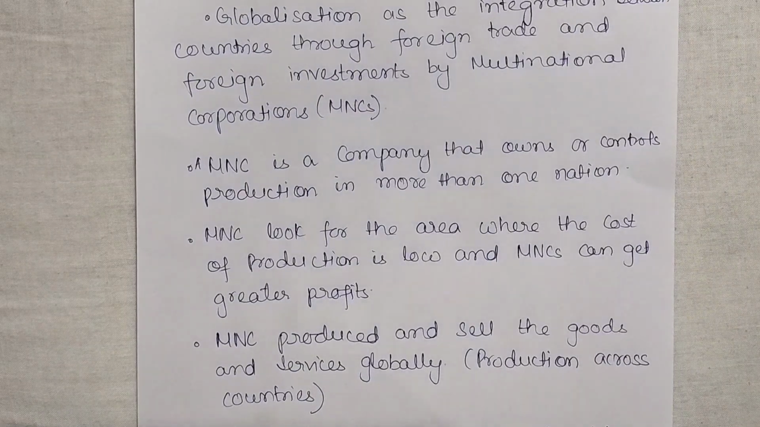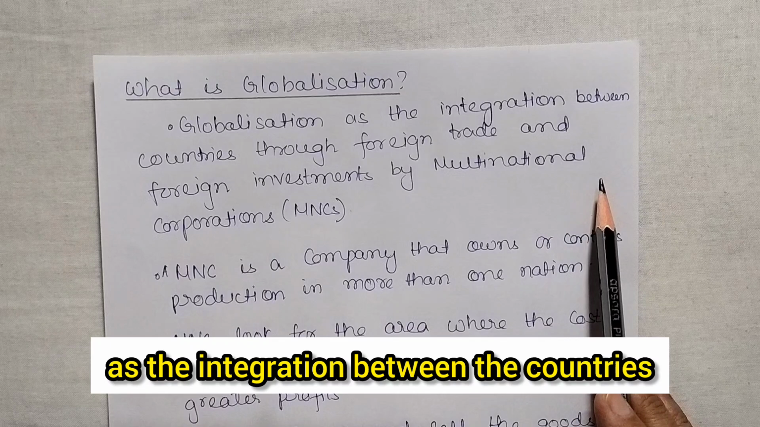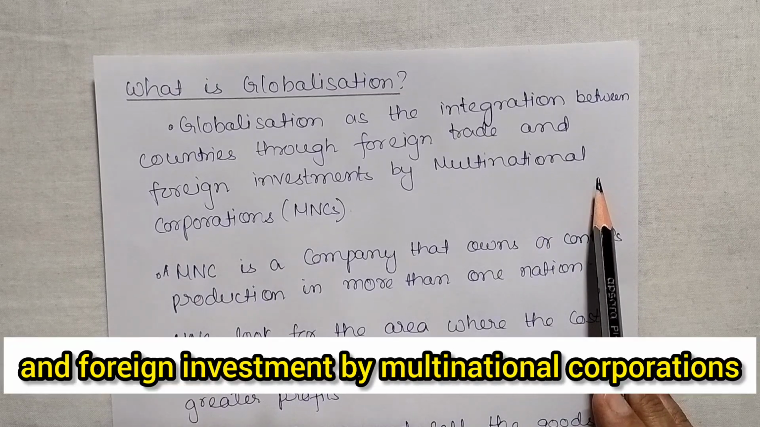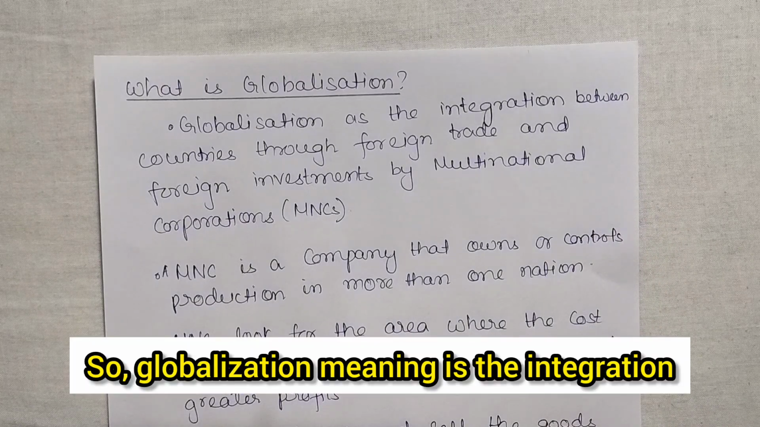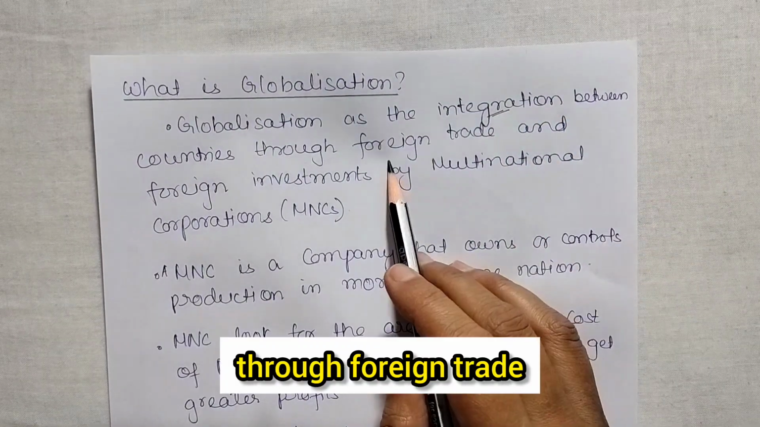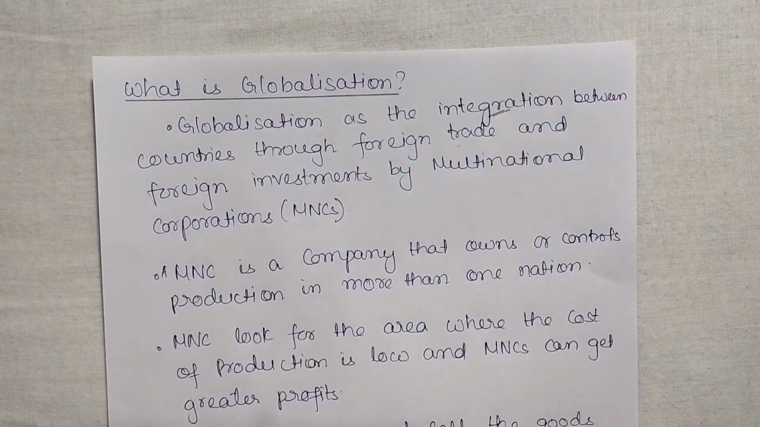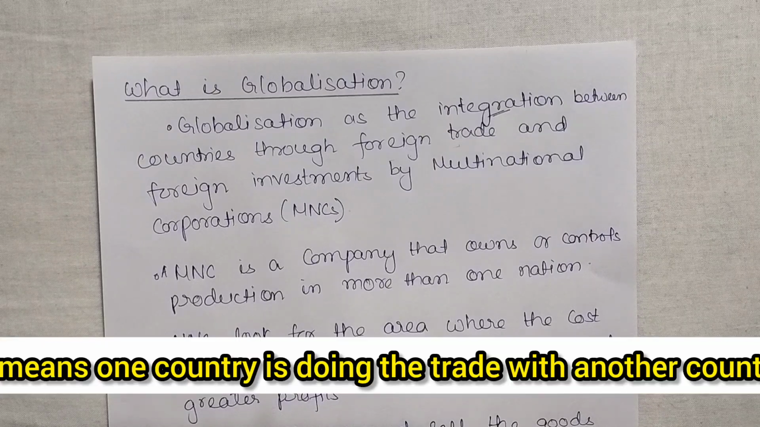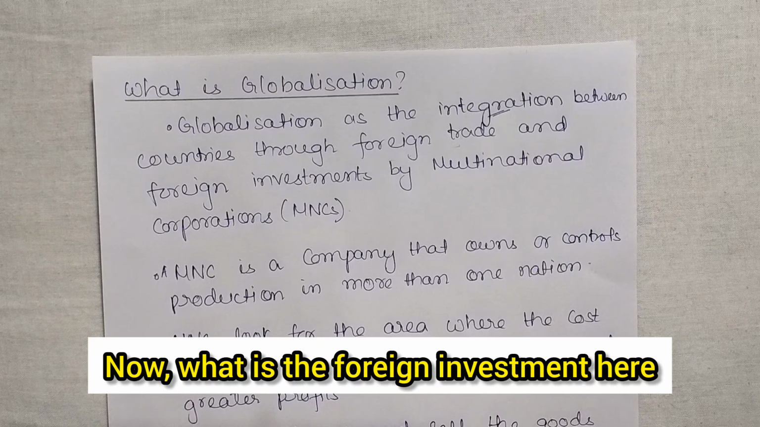So what is globalization? Globalization is the integration between the countries through foreign trade and foreign investment by multinational corporations. So globalization means the integration between the countries. It means the combination between the countries through foreign trade. So how are they going to combine together by foreign trade? It means one country is doing trade with another country, that is foreign trade, and through foreign investment.